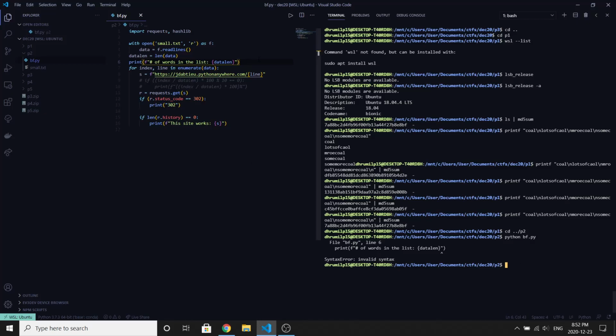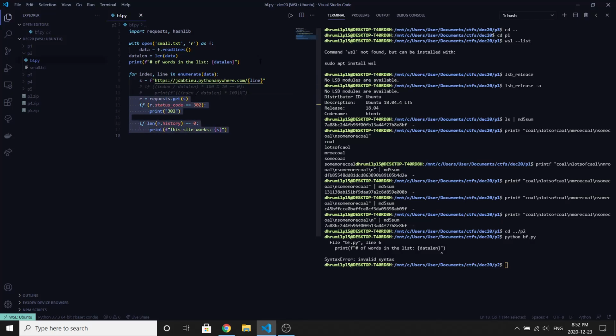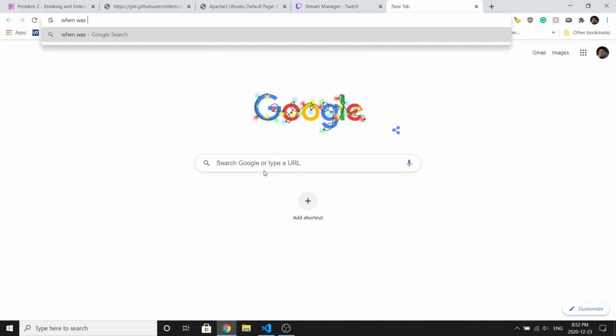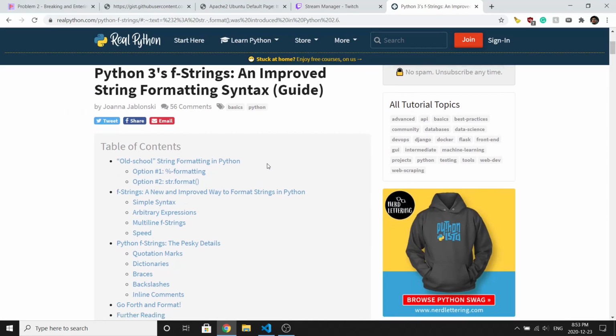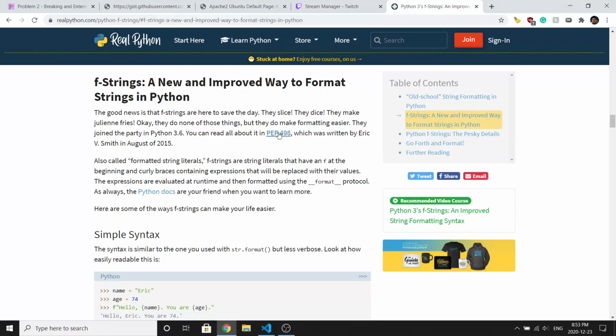Yes. This is a Python 3 feature. I think 3.7, or maybe 3.6 actually. When were format strings introduced? Which version of Python introduced format strings? F strings. It wasn't in 2.6, I know it wasn't. When was it? PEP 498, 3.6.